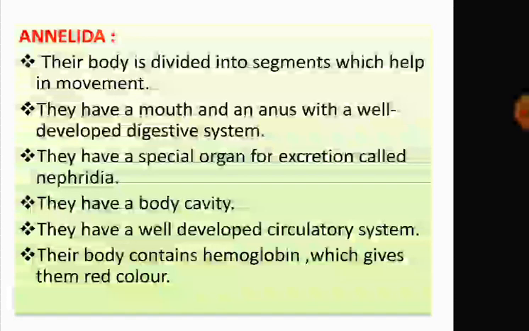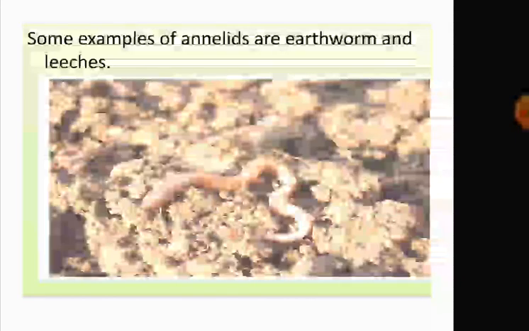They have a body cavity. They have a well-developed circulatory system. Their body contains hemoglobin, which gives them red color. Common examples of annelids are earthworm and leech.